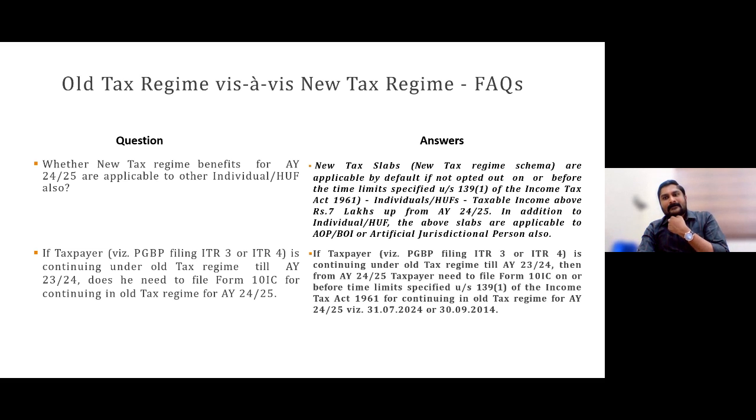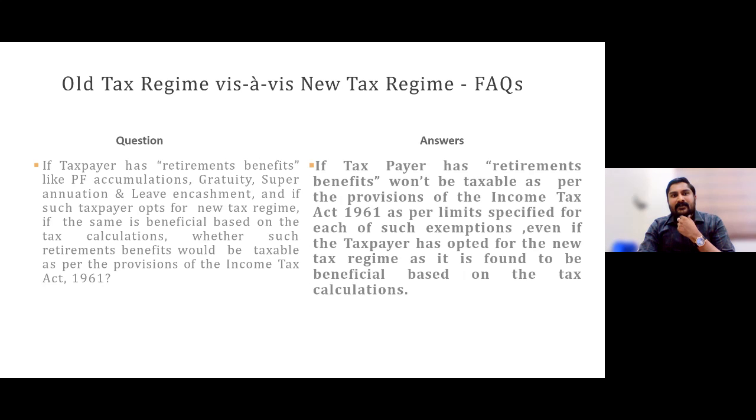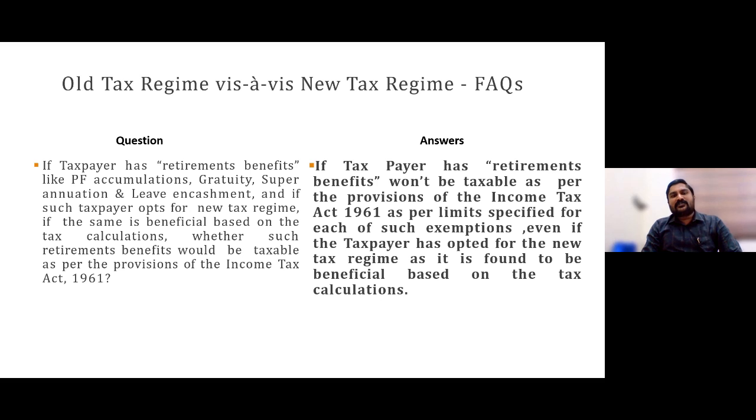I was mentioning all these things are applicable for them also. Then I was mentioning about retirement benefits also, gratuity, superannuation, leave encashment and all. All these retirement benefits are applicable for new tax regime holders also, I was mentioning.